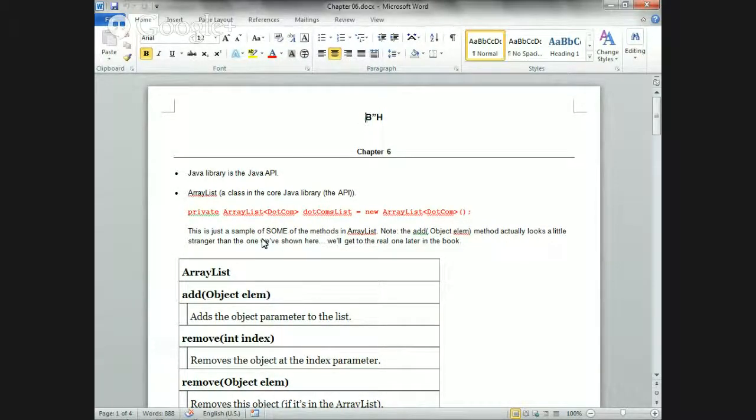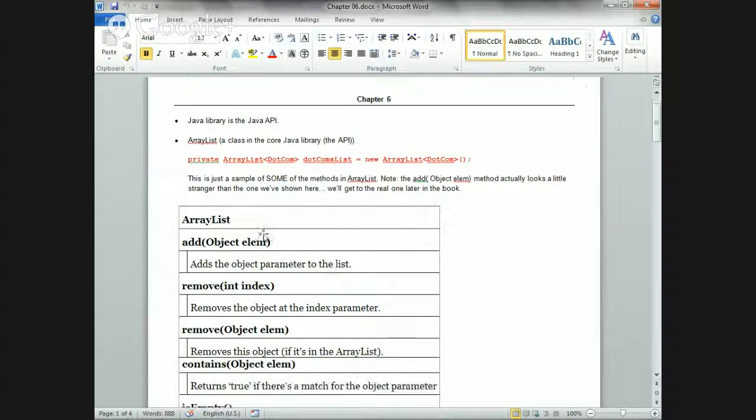Okay. So the Java API is the same as Java library. Everyone says library, API, same thing. It just means what Java gives you for the classes that you can use. Everything from making websites, making interfaces, to working with Android, and you can actually download different libraries from different people. People can make their own libraries. You can make a library for your own game engine that helps you build games. Okay, that's all it is. Java has its own library, and this is part of it.